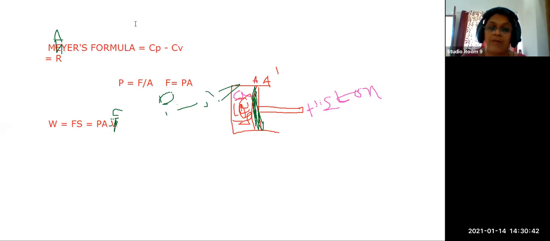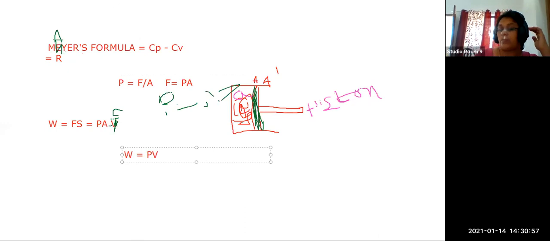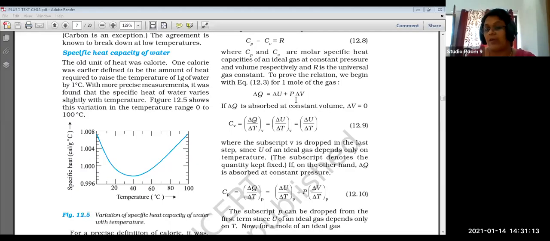So W is equal to Fs, equal to PAs, equal to PV. So you have to change that equation: work done is equal to, lastly, PV. And according to the first law of thermodynamics, it is the change in volume, so that is what we write in that equation: instead of PV, we have P delta V, where delta V is the change in volume.